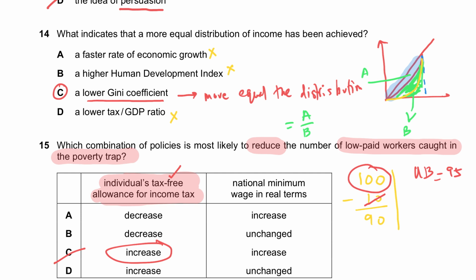Secondly, what you need to do is raise the national minimum wage in real terms. The minimum wage in real terms would basically mean you should pay people more on a minimum wage, because those are the people very likely to be earning the lowest possible income and falling into the poverty trap. So you should increase that too. If you increase that, then this 100 might become, for example, 120, and you can help them not go into the poverty trap, where the unemployment benefits are more comfortable than the after tax salary.